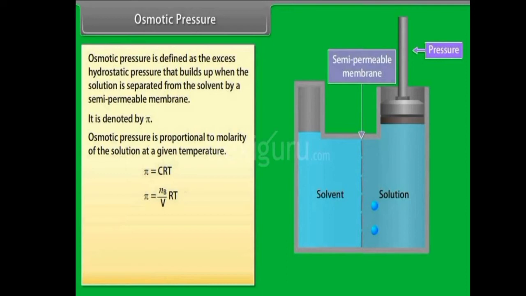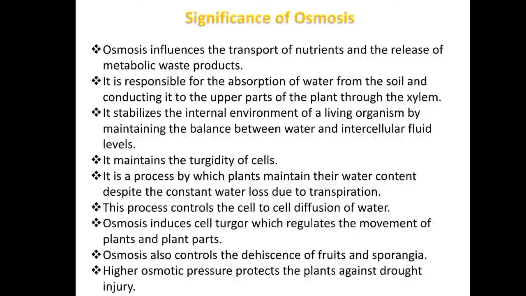Okay, so next we will come to know the significance of osmosis. So what is the importance of osmosis? It is essential for the survival of a cell, and it also plays a key role during the germination of seeds. And it is involved in the movement of water molecules between the cell and the cell organelles.